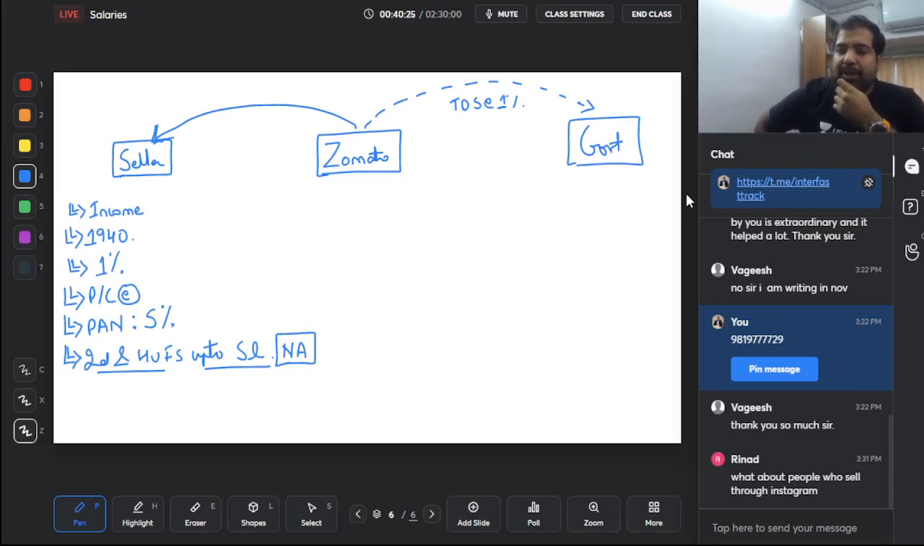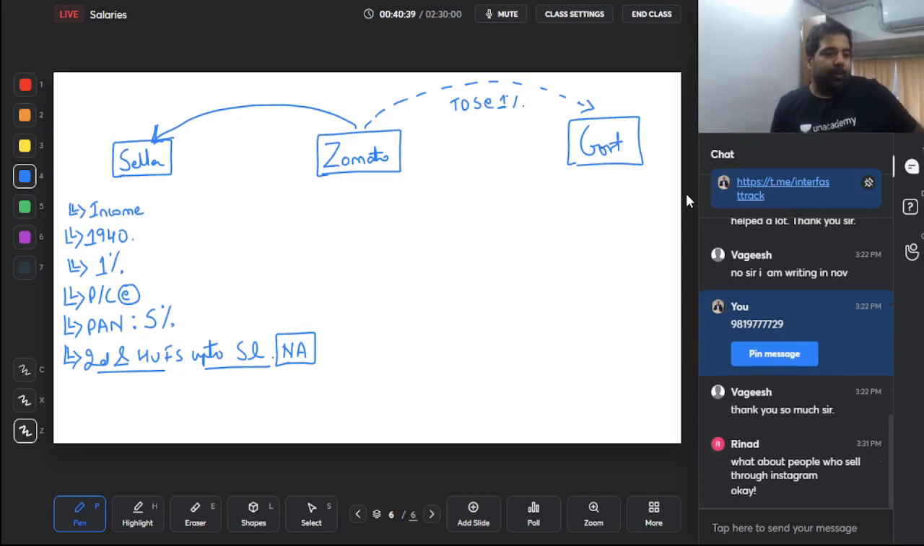What about people who sell through Instagram? Good question, but Instagram doesn't collect money for you. So here the money is not collected. If there is an e-commerce operator who collects money on your behalf and pays it to you, then in that case there will be TDS. Perfect.